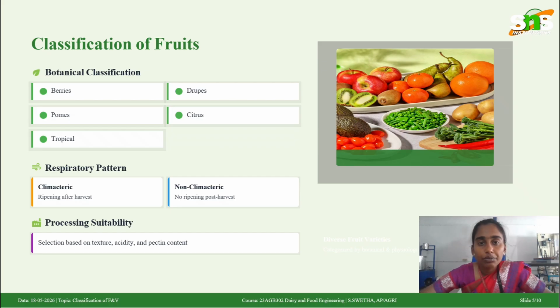And let me come to the classification of fruits. As we all know, fruit is classified based on botanical type, like berries, pomes, tropical, drupes, and citrus. By respiratory pattern, like climacteric and non-climacteric: climacteric means we have to harvest before ripening, non-climacteric means no ripening post harvest. And processing suitability, like selection based on texture, acidity, and pectin content.